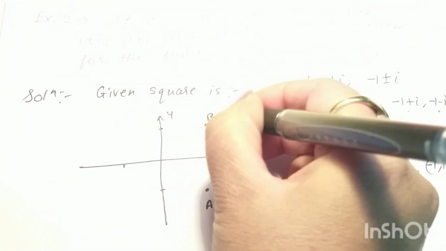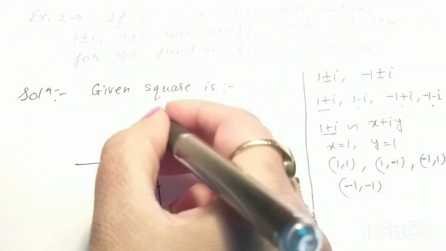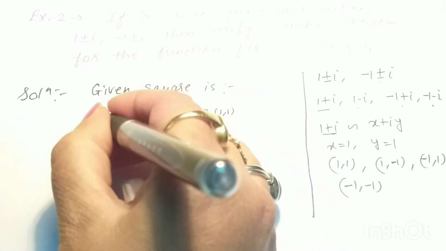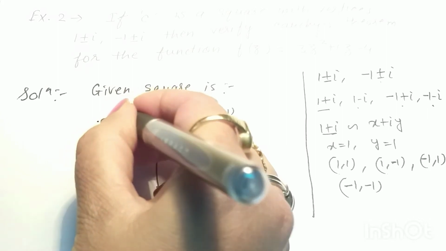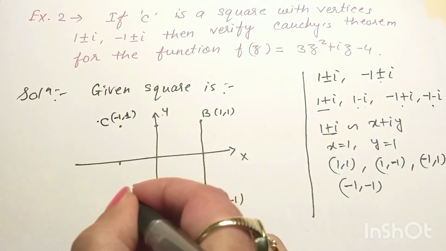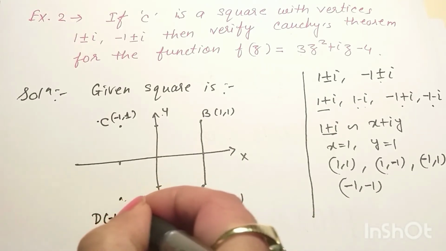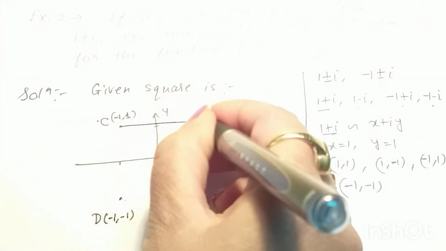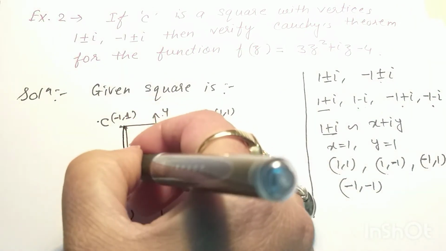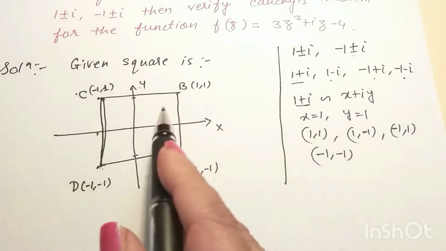It is B, (1, 1). And here the point will be (-1, 1). Suppose it is C, (-1, 1). And here the point will be (-1, -1). So it is D, (-1, -1). Join these points. It is a rough figure, so our square will be like this.